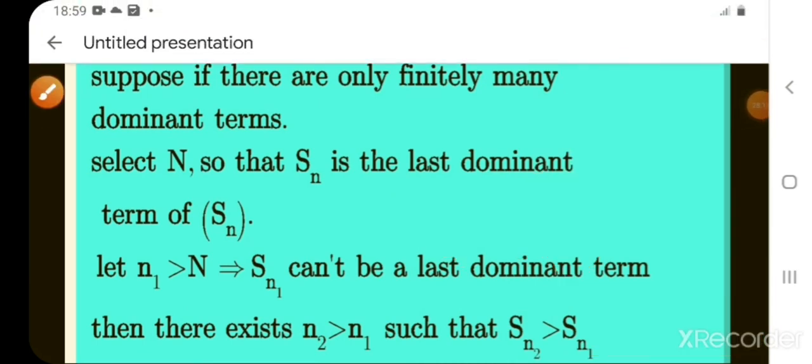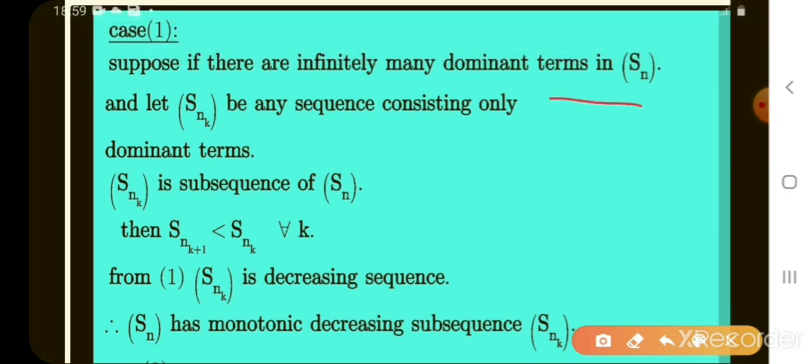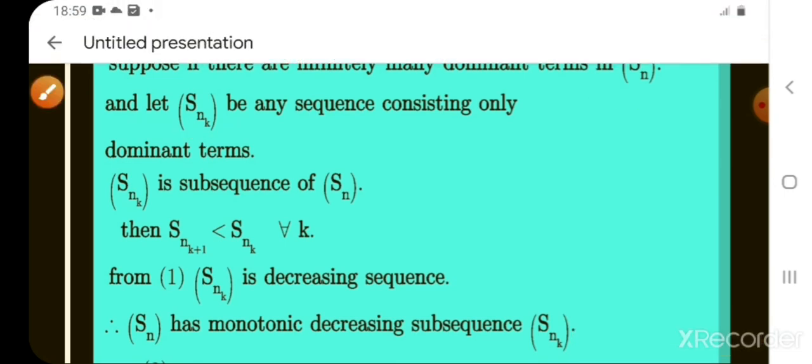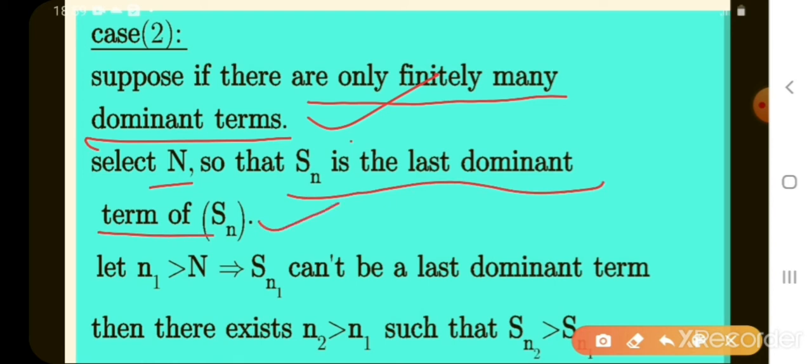Suppose there are infinitely many dominating terms in S_n, and let S_nk be a subsequence. Suppose there are only finitely many dominating terms, finitely meaning limited. Select capital N so that S_N is the last dominant term of S_n. S_N is the smallest dominating term of the remaining dominant terms.